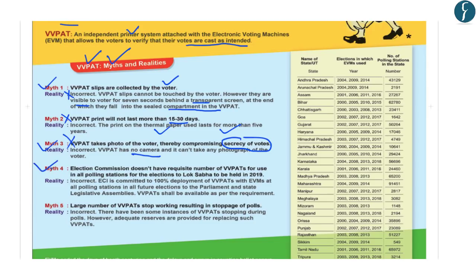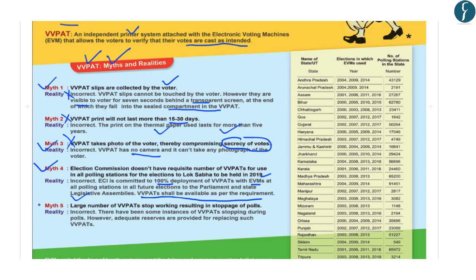Highlighting the fourth myth, the Election Commission of India says that the Election Commission does not have the requisite number of VVPATs for use in all polling stations for the election to the Lok Sabha to be held in 2019. However, the ECI says that it is committed to 100% deployment of VVPATs with EVMs at all polling stations in all future elections to the Parliament and state legislative assemblies. So the ECI says that the VVPATs shall be available as per the requirement.